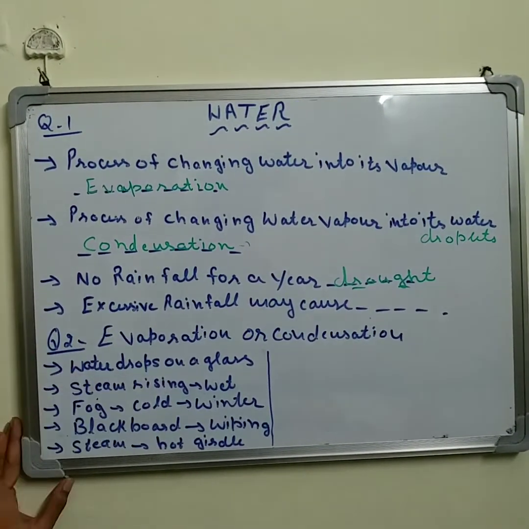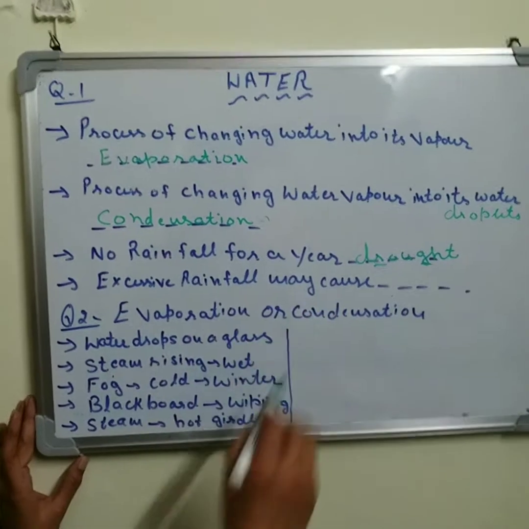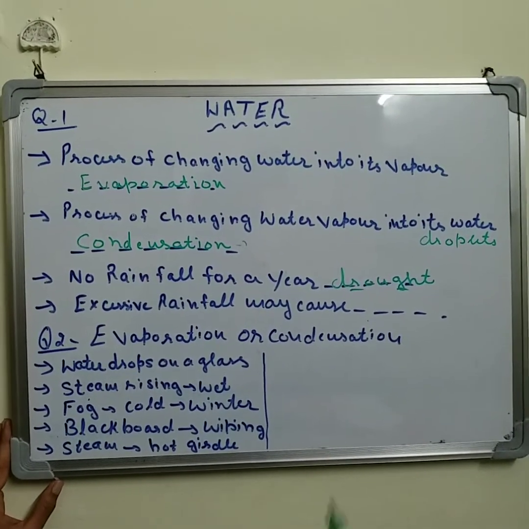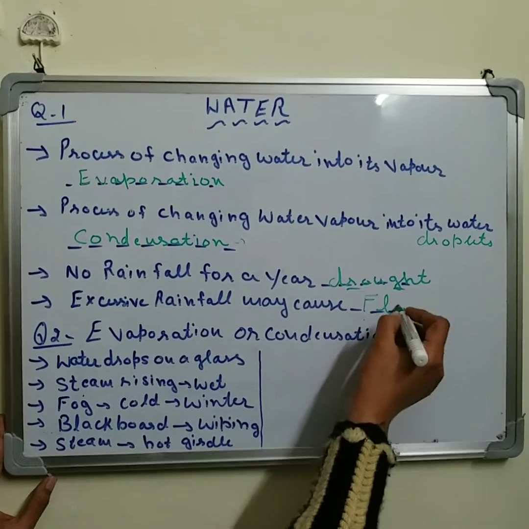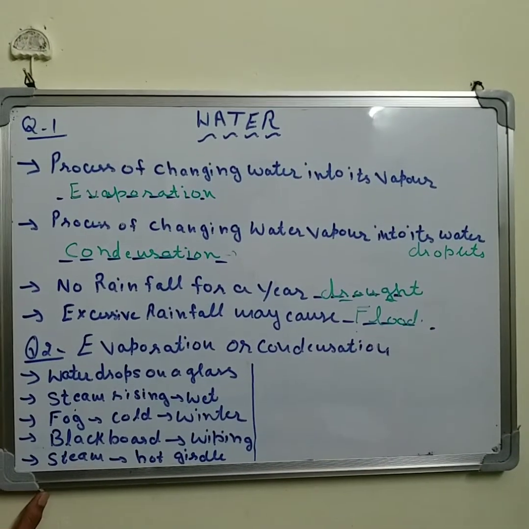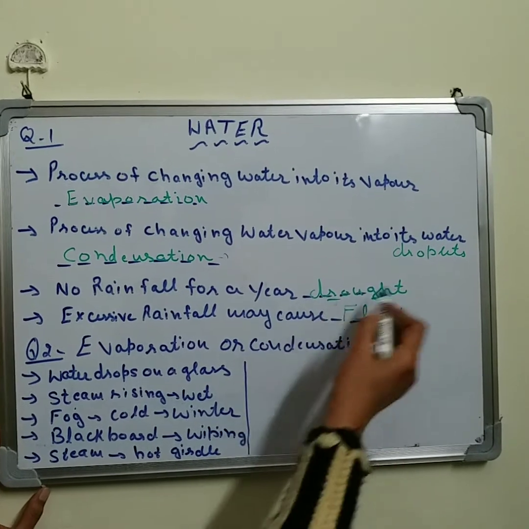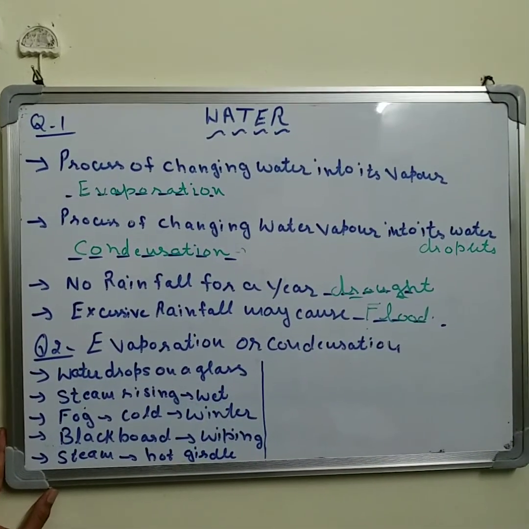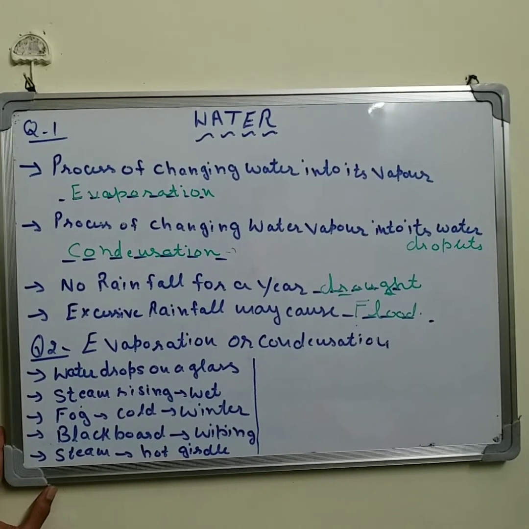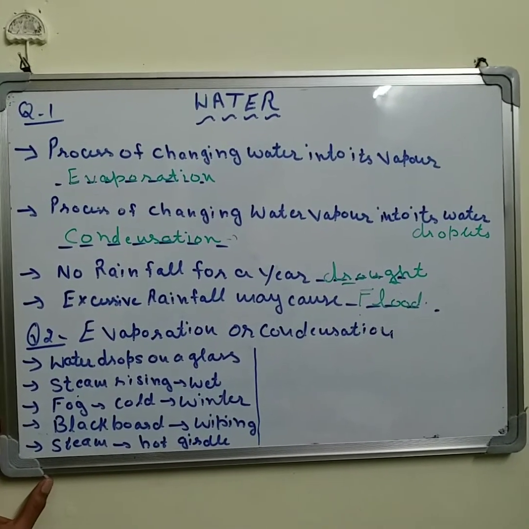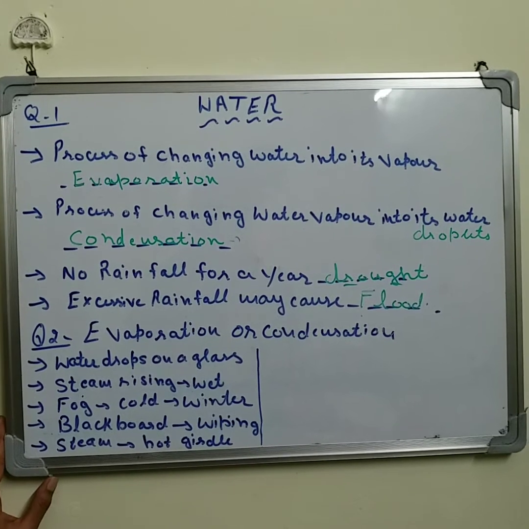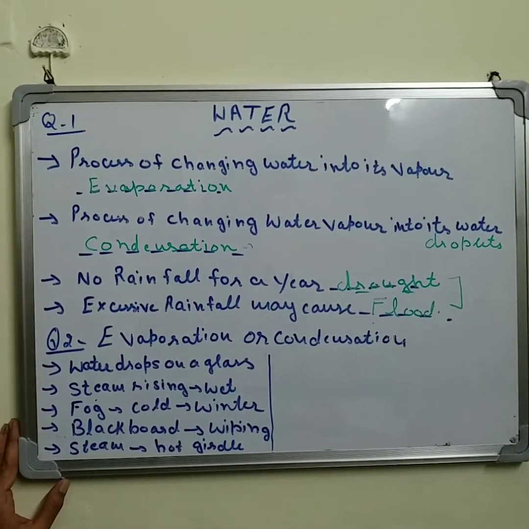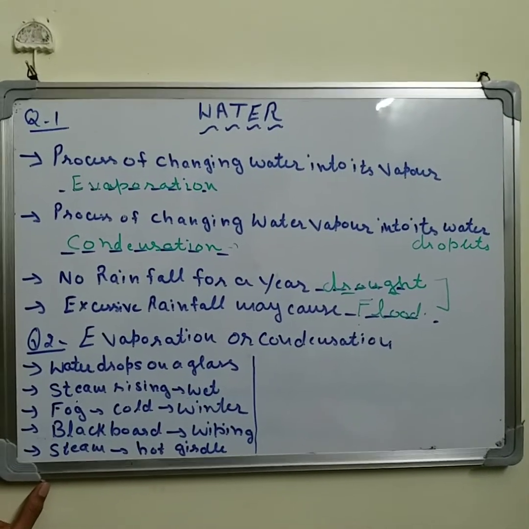Now the next one is for you, excessive rainfall may cause flood. If there is a lot of rainfall, then it causes flood, water everywhere. So in both situations, whether drought or flood, it is not good for our property, for human beings, for life, for animals and for everything. So we should not disturb our ecosystem.